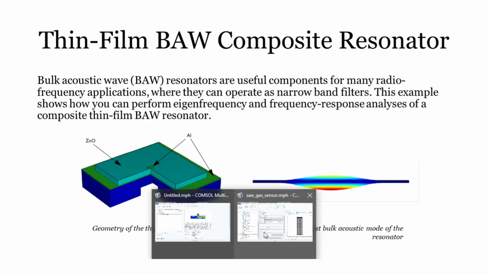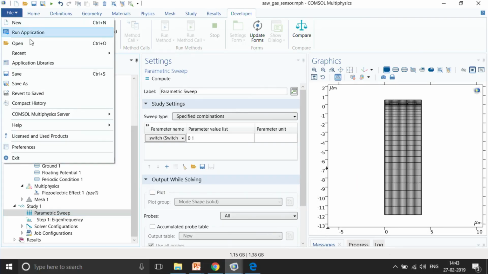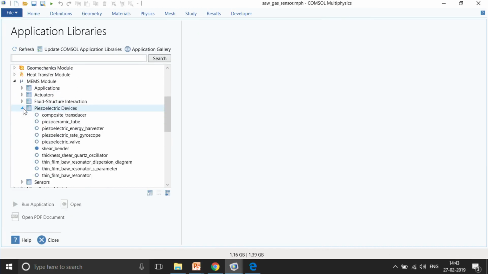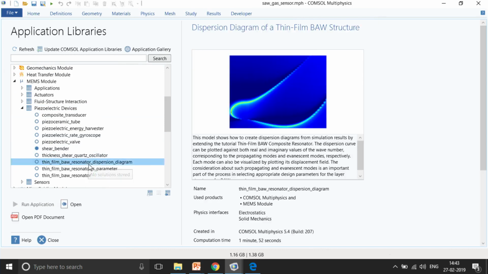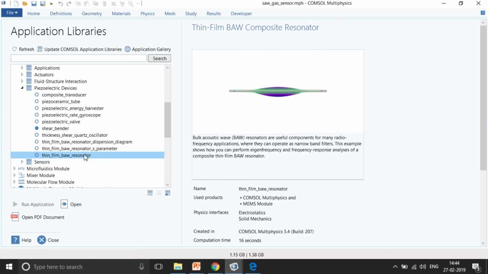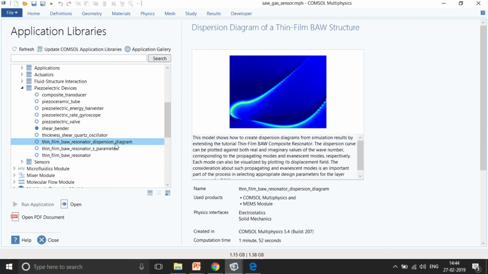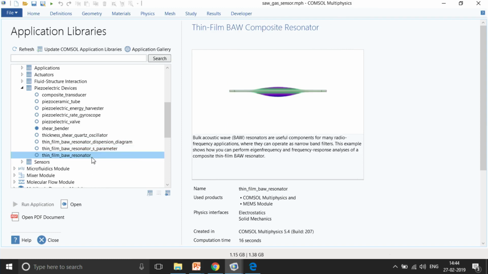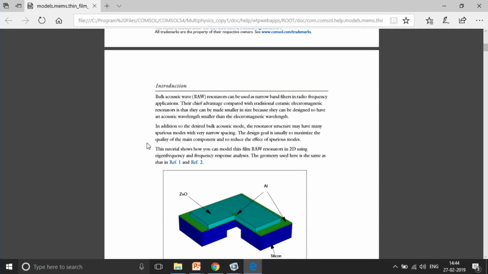So, I go to my file application library and again search for bulk acoustic wave. In bulk acoustic wave there are many different types of analysis that have been performed. We perform the dispersion diagram, we perform the S parameters, and we also perform the resonator. This is the most simple bulk acoustic wave resonator model. So, I will just open the PDF document to showcase how the modeling has been performed.